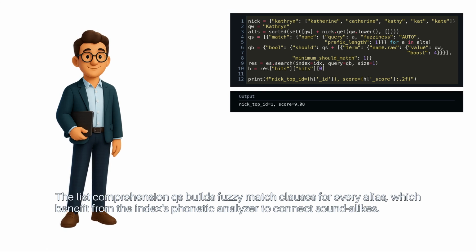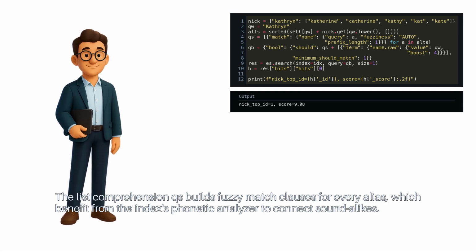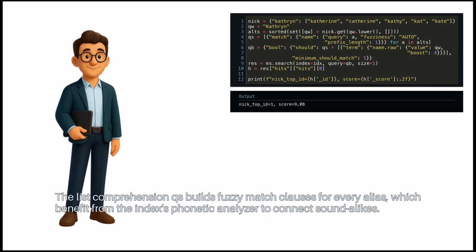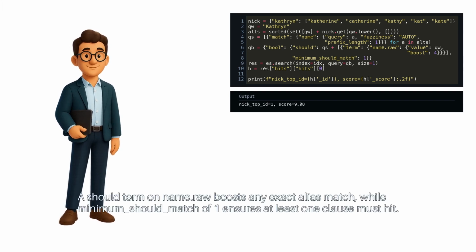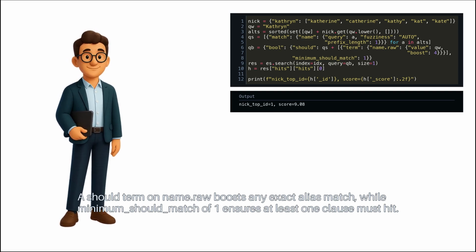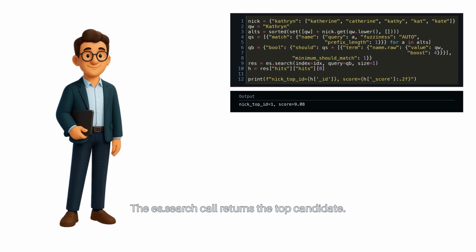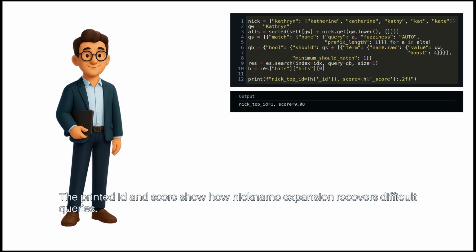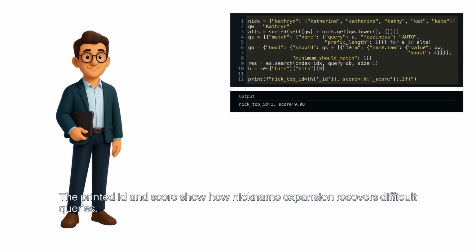The list comprehension QS builds fuzzy match clauses for every alias, which benefit from the index's phonetic analyzer to connect soundalikes. A should term on name.raw boosts any exact alias match, while minimum should match of 1 ensures at least one clause must hit. The es.search call returns the top candidate. The printed ID and score show how nickname expansion recovers difficult queries.